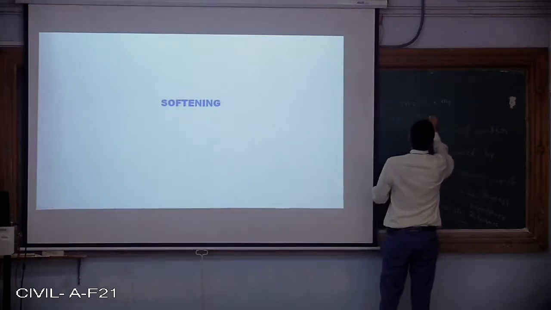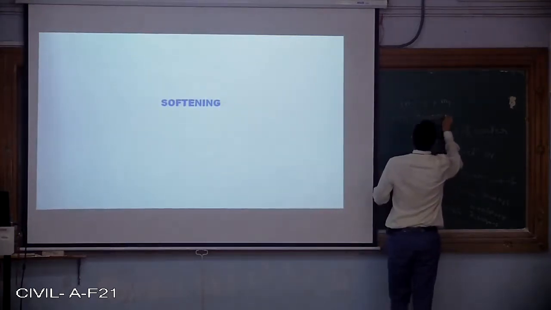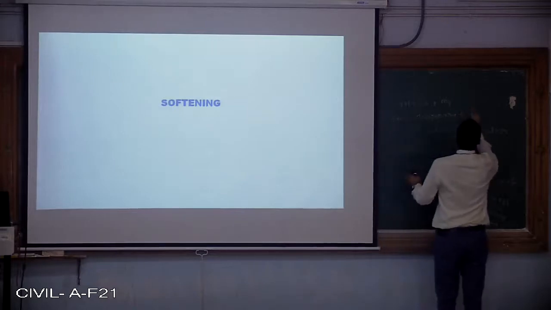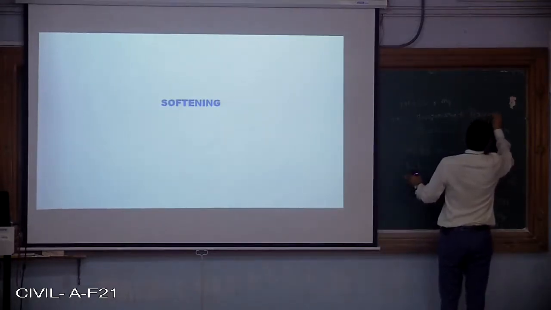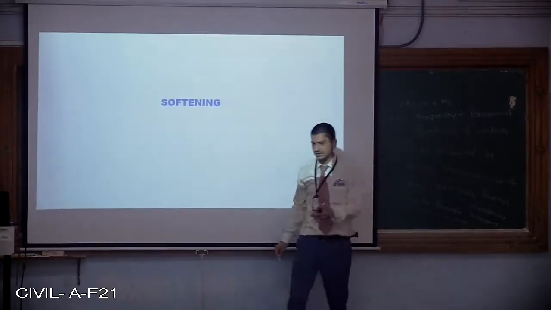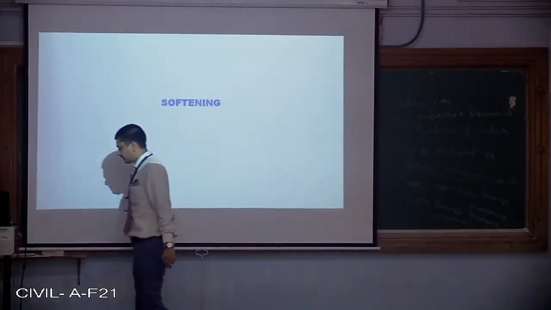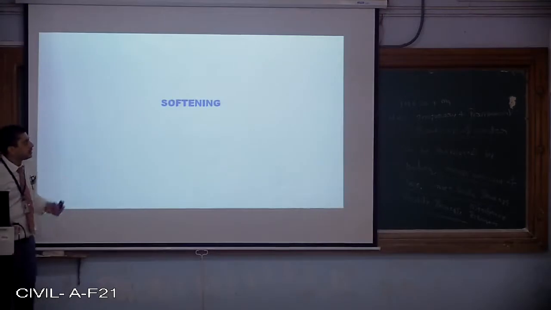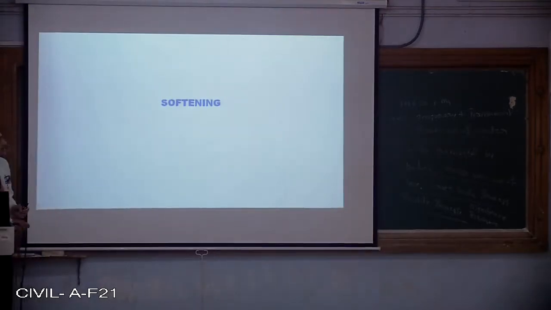temporary hardness and permanent hardness. Temporary hardness is sometimes called carbonate hardness, and the permanent hardness is sometimes called non-carbonate hardness. So what do you mean by temporary hardness and what do you mean by permanent hardness?